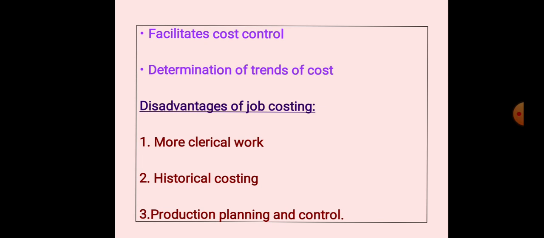So it has all the defects of historical costing, which do not enable prompt remedial action unless it is used with standard and estimated costing.